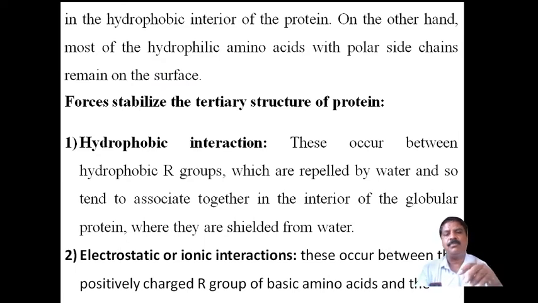Therefore, the polar form of the amino acid can be on the surface, and the hydrophobic part also on the surface, while the rest remains inside the spherical, round shape. The hydrophobic part is nothing but the R group, a non-polar end, and the polar end is the ammonium ion, the N terminal and C terminal, which are both kept on the surface, and therefore they become water soluble.